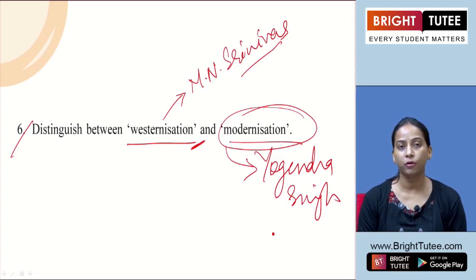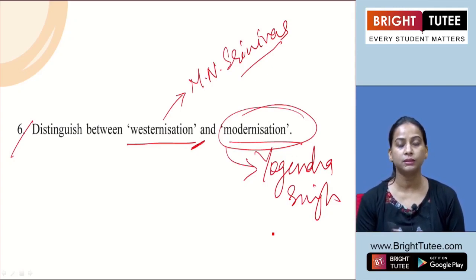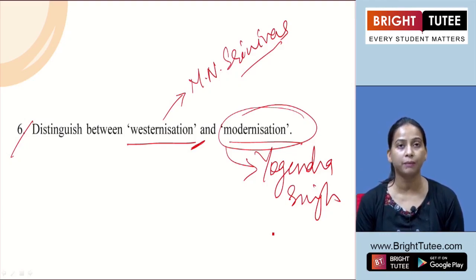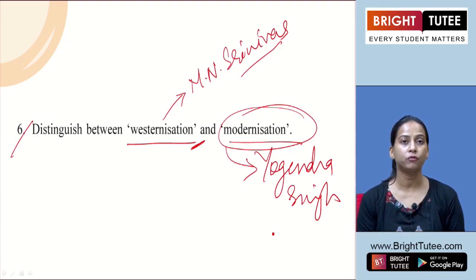So we can define modernization as the new outlook towards things in a new or different way, which can be considered more open-minded, more rational and practical as compared to the traditional approaches for the different issues.